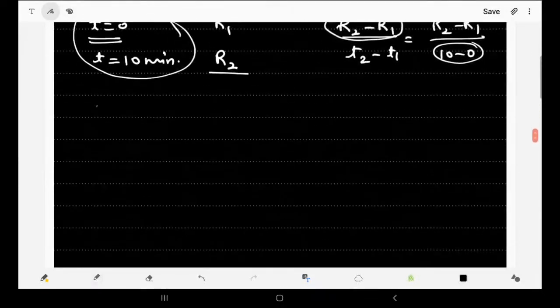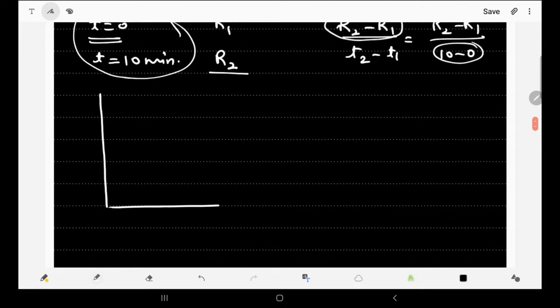It can be done by plotting a graph also. Say for example, we take concentration of reactants along this axis. The square bracket is representing the concentration, square bracket R. It means we are taking concentration of reactant along this axis, and along this axis we are taking time. Now we know when time t is 0, at that time the concentration of reactant is maximum. As time t passes, the concentration of reactant decreases. So that is how the graph or the curve will be.